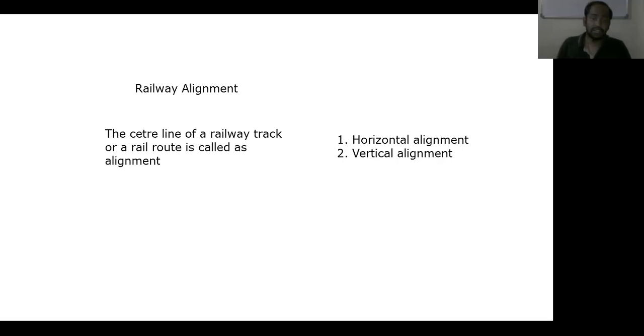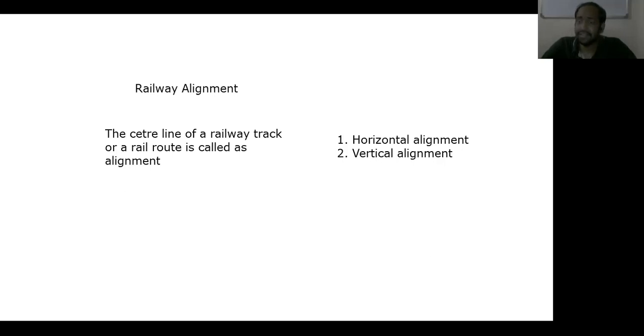Importance of good alignment. A new railway line should be aligned carefully after proper considerations, as improper alignment may ultimately prove to be more costly and may not be able to fulfill the desired objectives. Because the construction of a railway line involves lots of expenses. For the groundwork, the ballast, the sleepers and the rails, each and every component of a railway track is too costly in the sense of money. So for the construction of a railway track, we need to spend lots and lots of money.